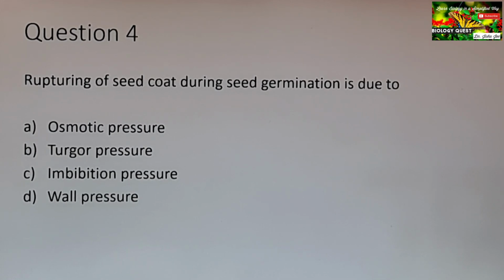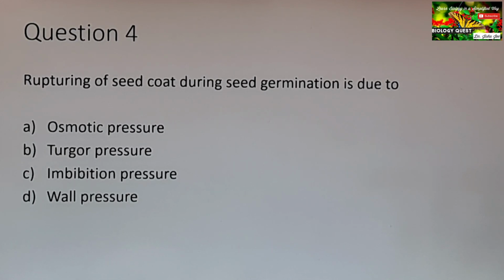Option D is wall pressure. This pressure also occurs in a turgid cell. Wall pressure is the pressure exerted by the cell wall on the cell contents in a turgid cell. So what is the answer?